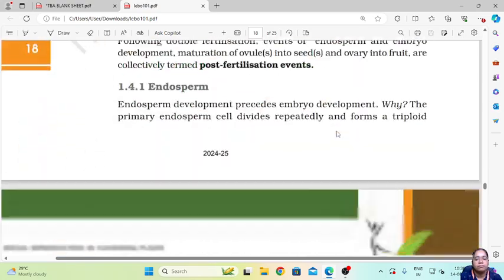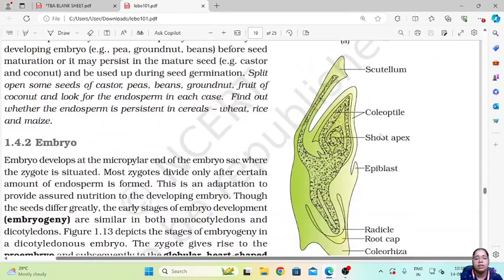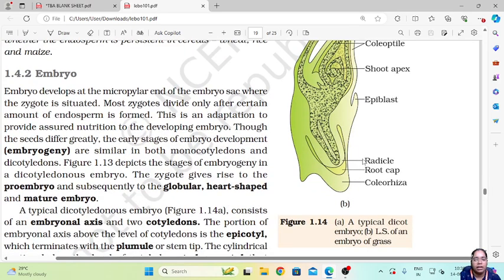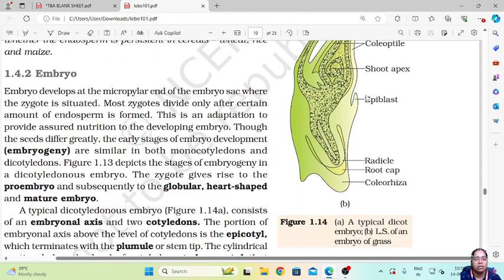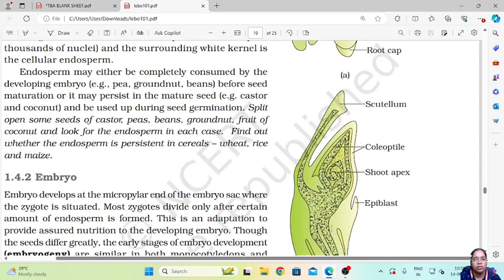So this is a figure of a monocotyledonous embryo, which consists of the scutellum, then coleoptile, the shoot apex, the epiblast, radicle, root cap and the coleorhiza. This part will give rise to the root, and this part will give rise to the shoot, and this part will give rise to the cotyledon. So this is the structure of the monocotyledonous embryo.